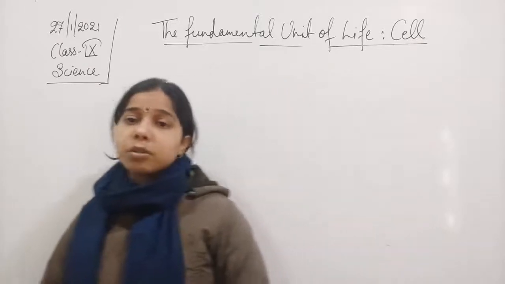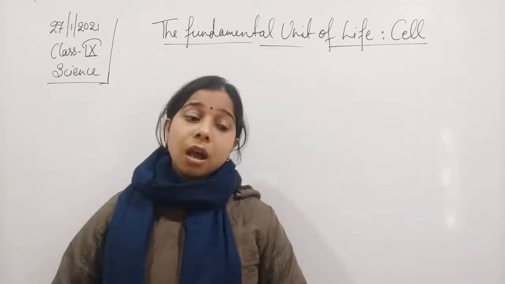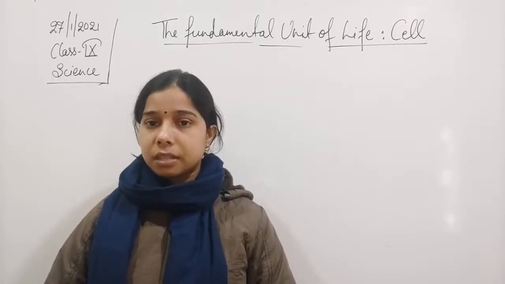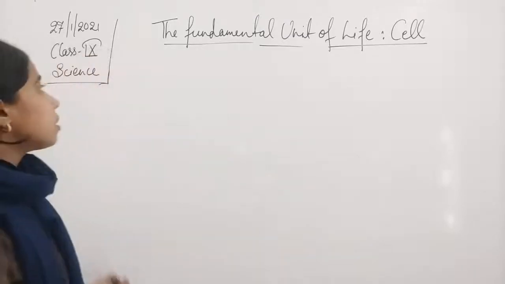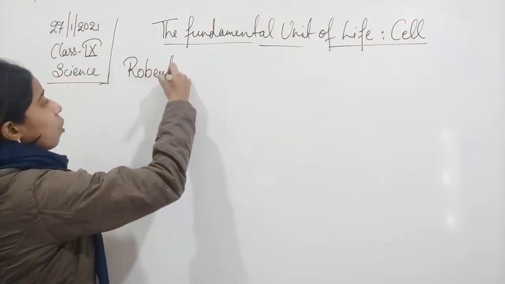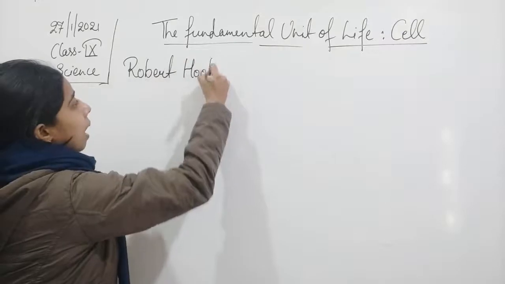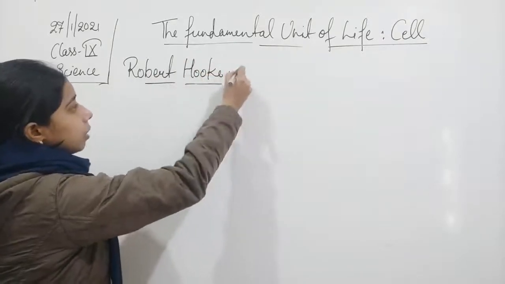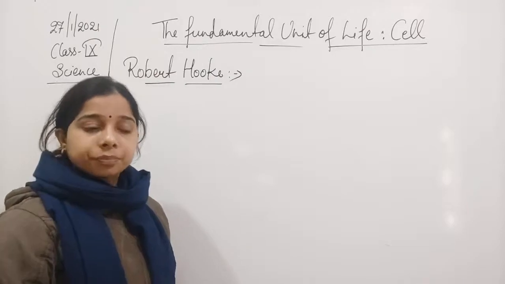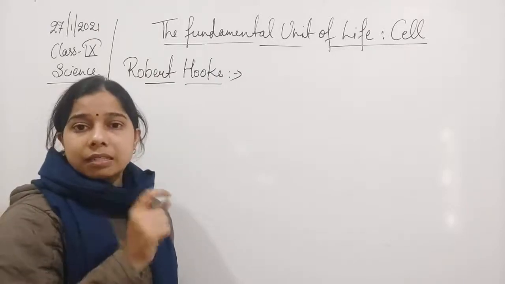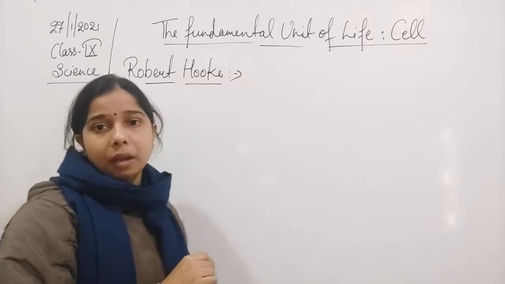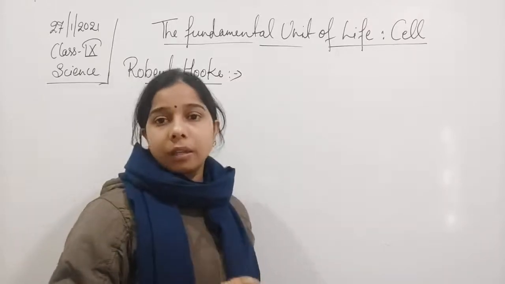Then we also tried to understand how the cell was discovered. The first name we have written here is Robert Hooke. Working with a thin slice of cork, he saw that the cork consisted of tiny compartments in the shape of a honeycomb.